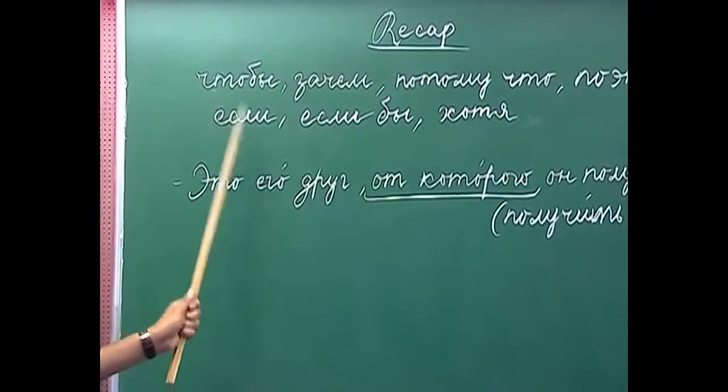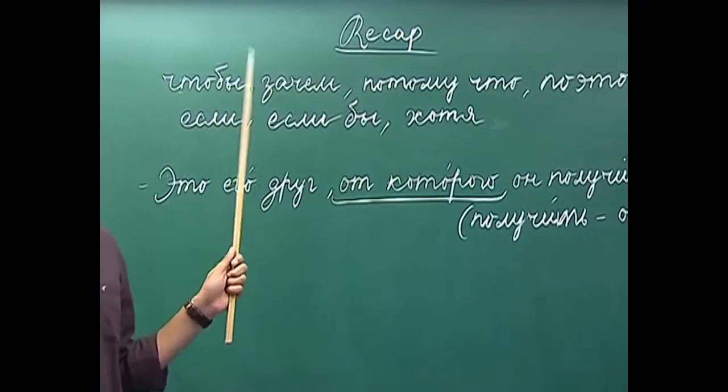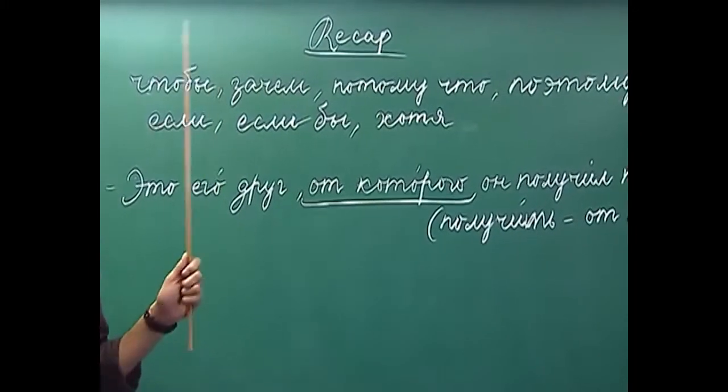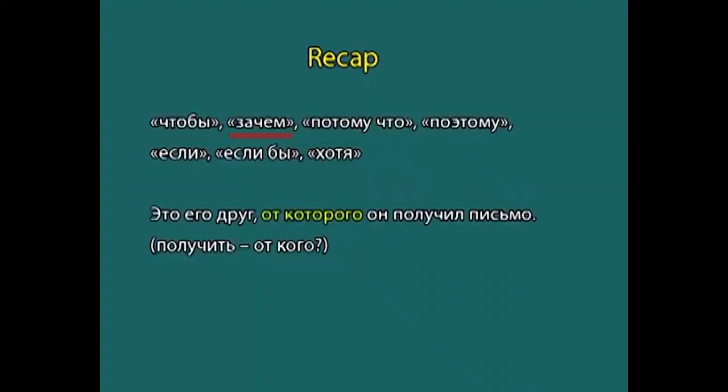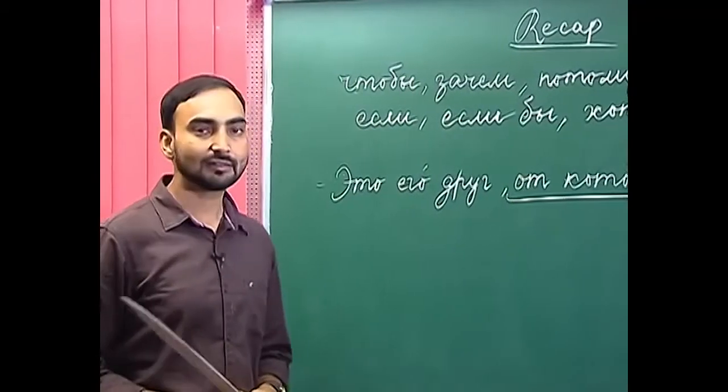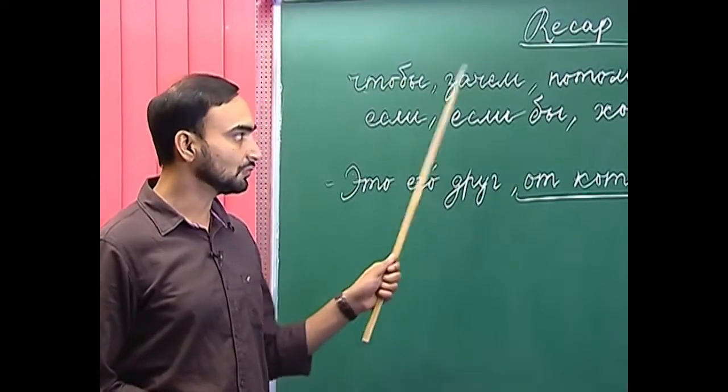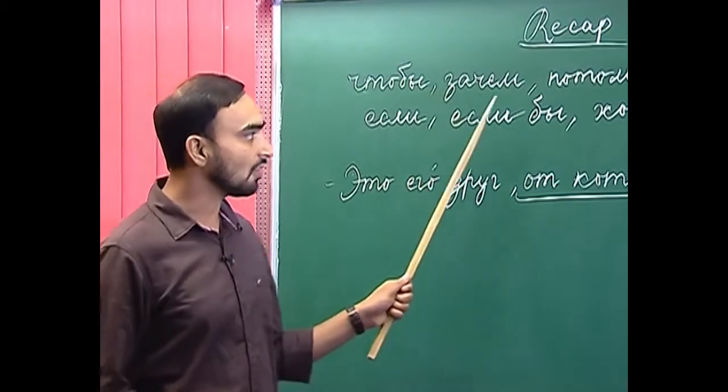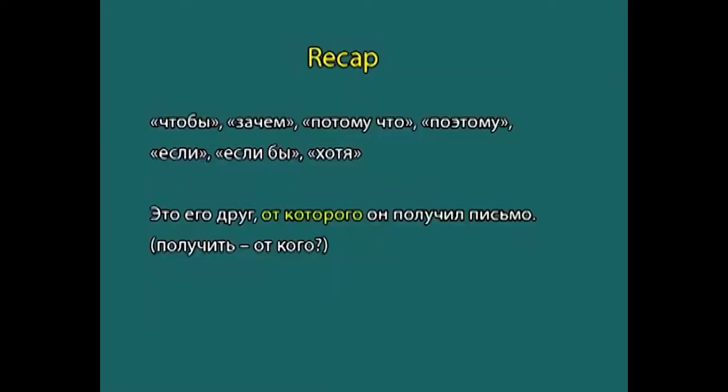We have learned the use of conjunctions как, что, кто, когда, чтобы, затем, потому что, поэтому, если, если бы, хотя, and so on. And we have already discussed their use and how we use them.